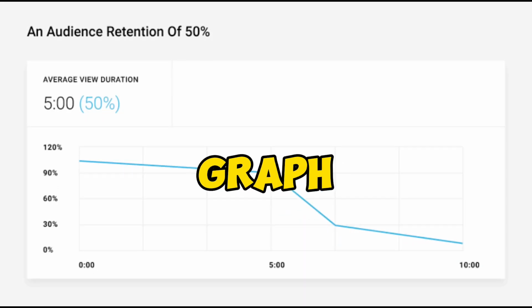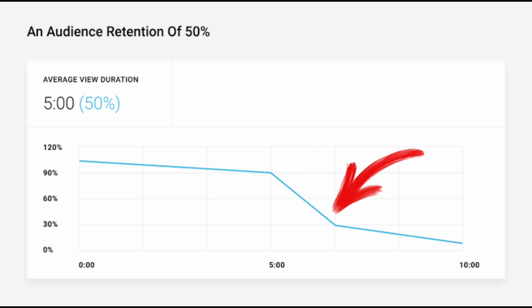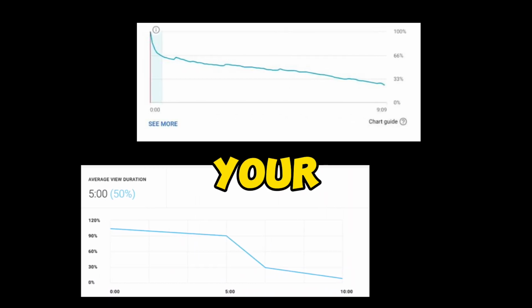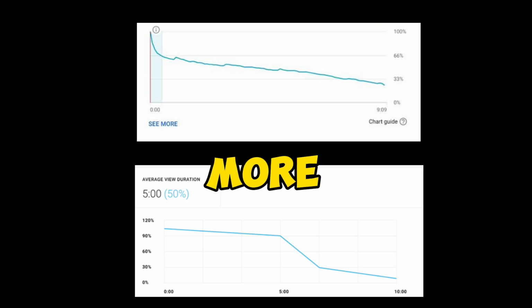The second type of graph is this one. This is also a decreasing graph, but you can see a sudden decrease here. This means that the audience is skipping your video at this point. These two graphs are very dangerous for your videos, so avoid them by cutting the dipped part of the video and making it more engaging. And the next 2 graphs help you go viral.